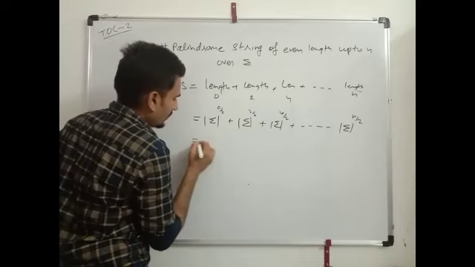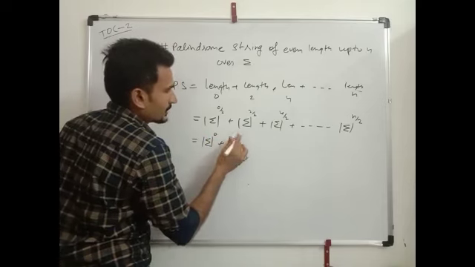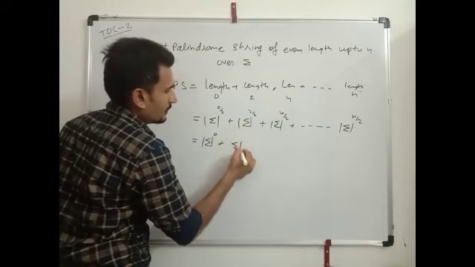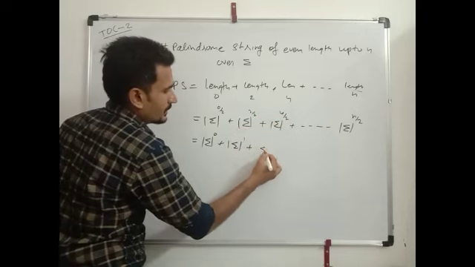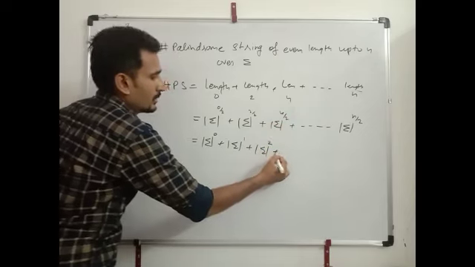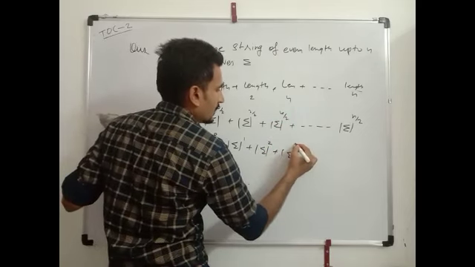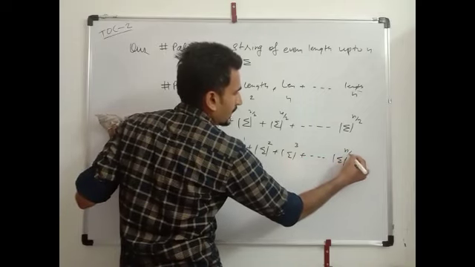We add up: sigma power 0 plus sigma power 1 (2 by 2 equals 1) plus sigma power 2 (4 by 2 equals 2) plus sigma power 3 plus dot dot dot sigma power n by 2.